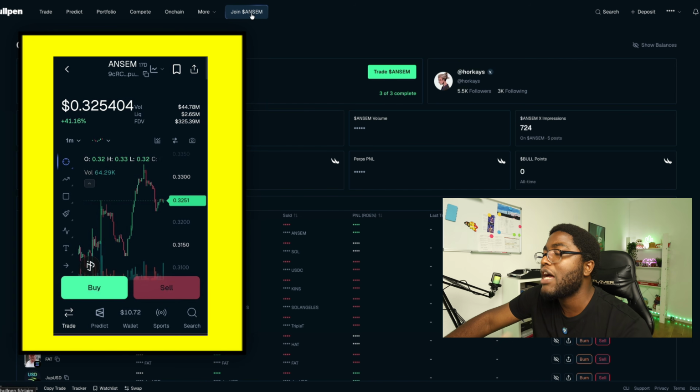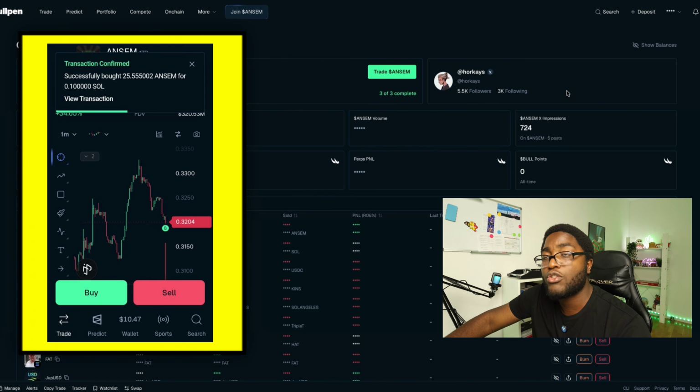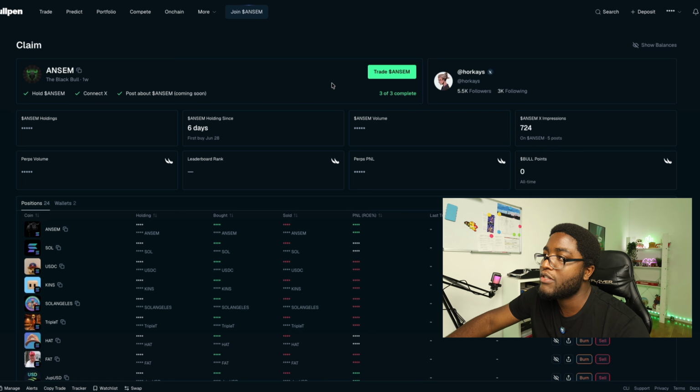So now, as you guys can see, we're in join ANSEM, and you can see my Twitter is connected. So try to connect your Twitter as well. The reason why we're connecting our Twitter account, which is the X account, is because post about ANSEM is coming soon. In fact, it is here already, right? Post about ANSEM is here already. And you can see the amount of impressions I've gathered talking about ANSEM on X. So I think the requirement for this airdrop will be for you to hold ANSEM, which is the meme coin on Solana, connect your X account, which I already mentioned, and post about ANSEM. So just 3 easy criteria.